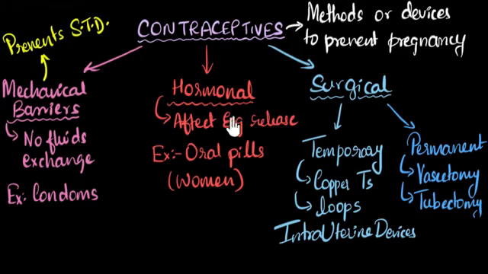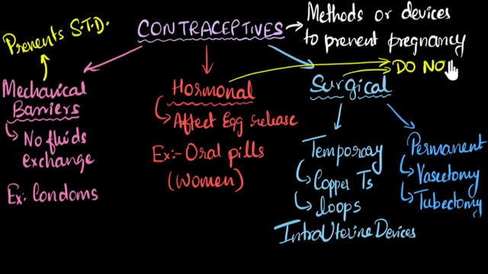All right. Now, before we wind up, a couple of things. In these contraceptive methods, although they might prevent pregnancy, there are still bodily fluids exchanged because there are no barriers over here, right? That means these do not prevent STDs. All right, that's important. They do not prevent STDs. And so to ensure that people don't catch STDs, they always need to use mechanical barriers.